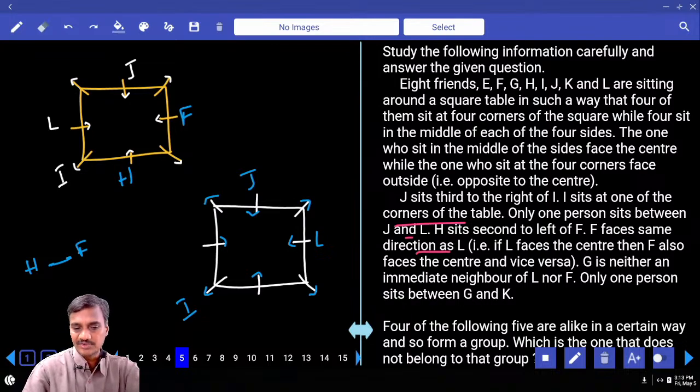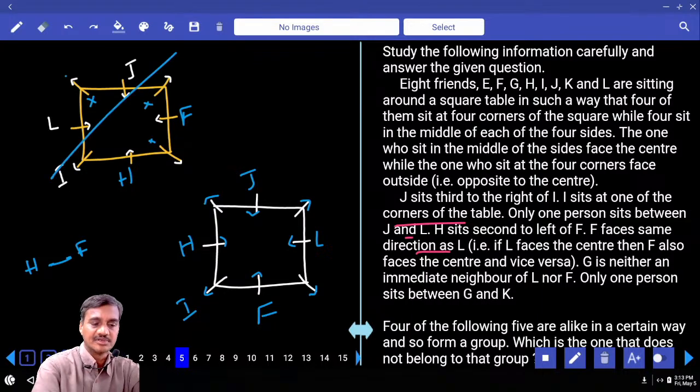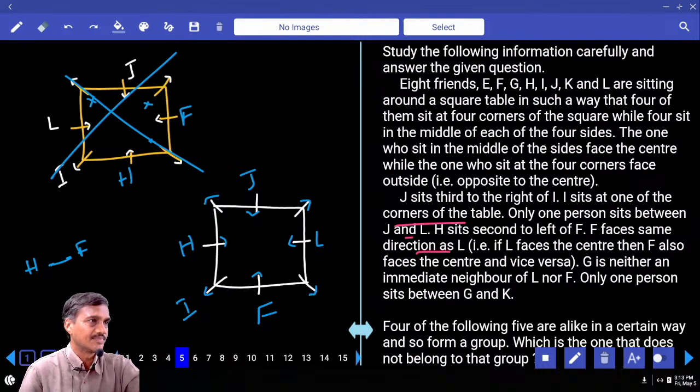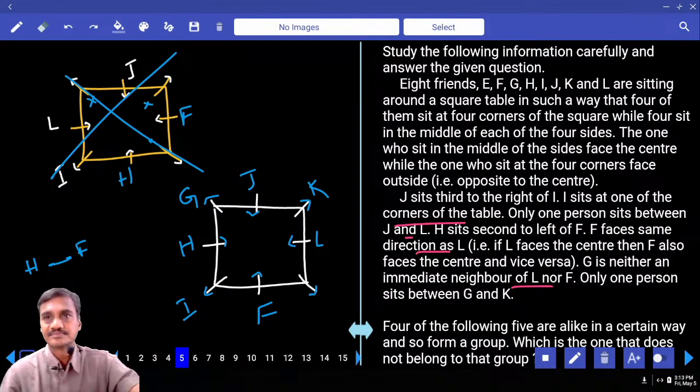And again, coming back to this one, F is at the center, F is here, H is seated second to the left of F. G is neither an immediate neighbor of L nor F. G cannot be here, cannot be here, cannot be here. And G is not an immediate neighbor of L or F, hence G must be here. Now G is here, who is the person left over? K is the person. One person between G and K.